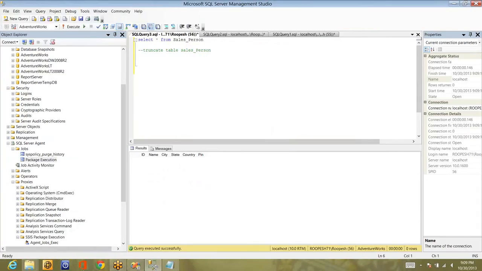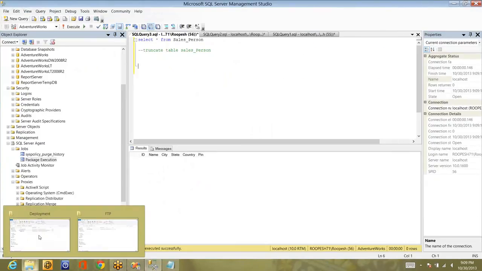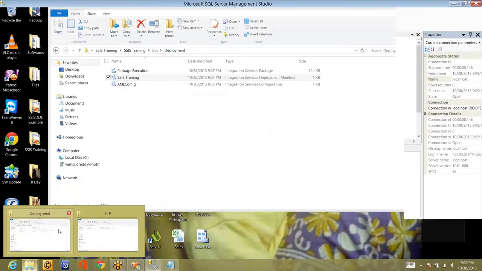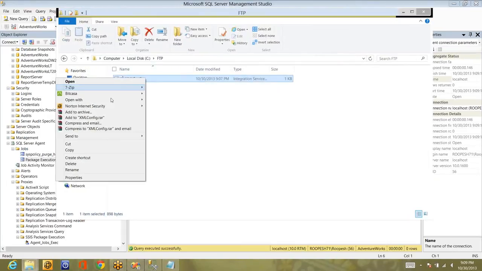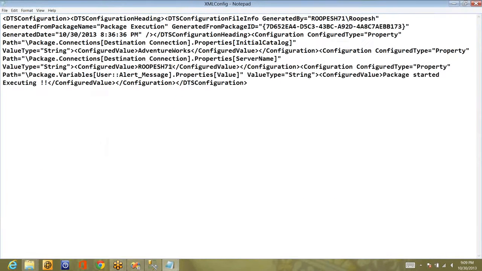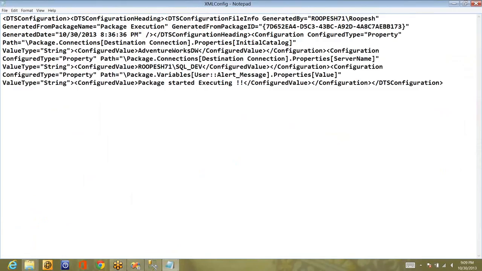Okay, so the configuration file is here. Let me close it once and open it. The path is FTP. This is the configuration file. Let me open it in Notepad, and let me change it to the SQL dev instance, and the database name as AdventureWorks DW.